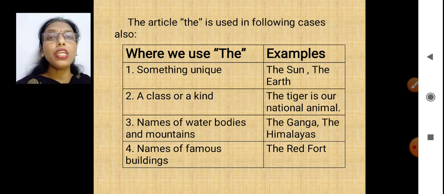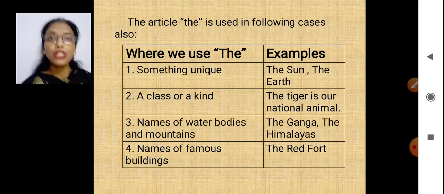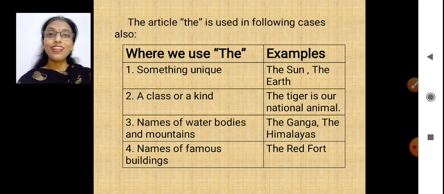If I'm talking about any tiger, then it will be a tiger. But if I am talking in a specific sense, like it's a national animal, then we say the tiger. Yes? Names of water bodies and mountains. Water bodies: the Ganga, the Brahmaputra, the Godavari, the Krishna. Yes? And mountains like the Himalayas, the Aravallis, which are there in Alwar.